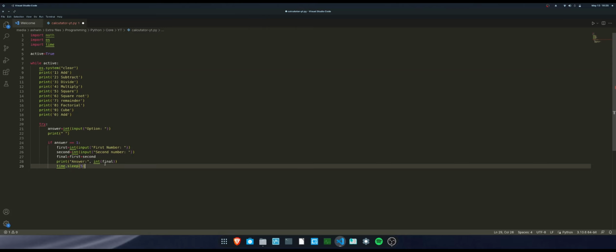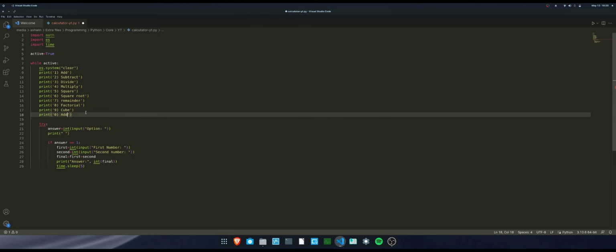Okay, but let's just say you want to exit the loop, which is why I have this over here. I know I've set it to add, it's supposed to be exit. So whenever the user inputs 0 in here, it's basically going to exit the program. That's all, pretty simple. So let's copy these lines of code a few more times, because it's the exact same code from now on.